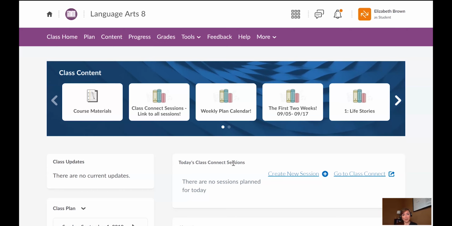Okay. So that's one section of your page that is not on here because I have a teacher view. Another one is that this is another area, and yours will just be a little bit lower, but this is another area where you can see what Class Connect sessions you have that day, and it will show you all of your classes, Class Connect sessions, not just English. So that's kind of handy as well. So you can use this as a tool or a guide.